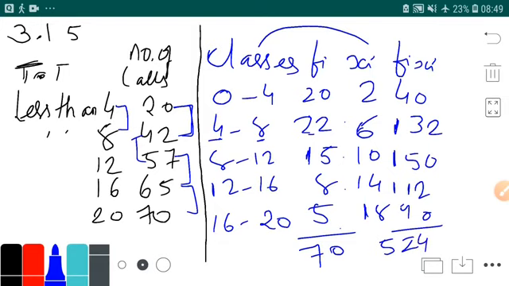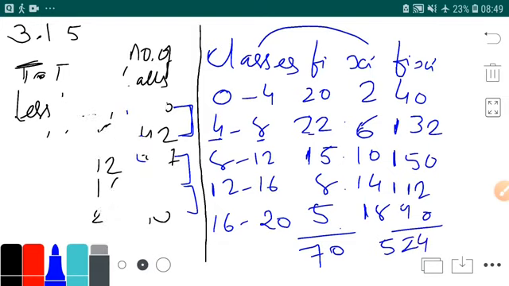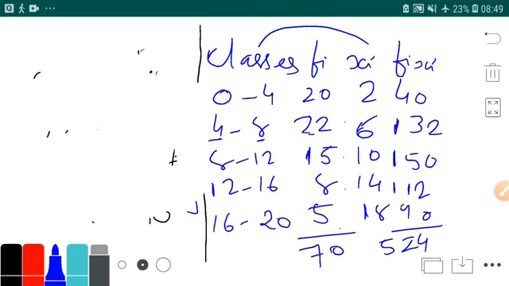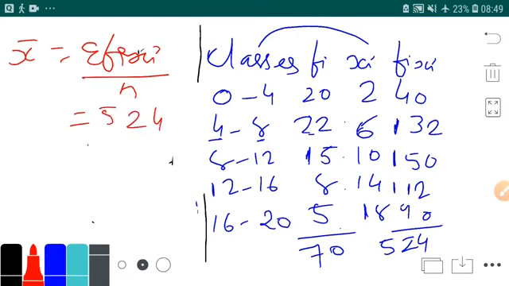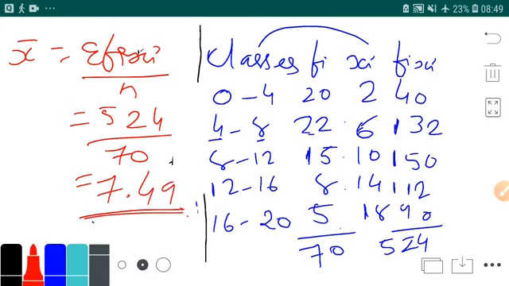Now you want to find the mean. Let's write here on the left hand side. So mean is sigma fi xi upon n. Now what is the sigma fi xi? It's 524 upon 70. It's 7.49. Okay, it's 7.49. So this is your sum.